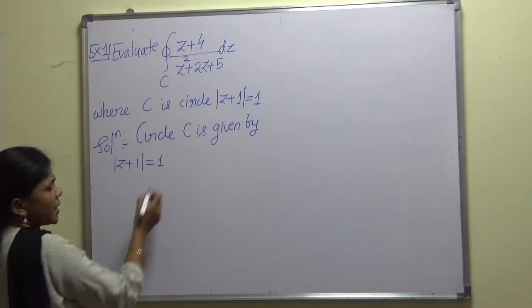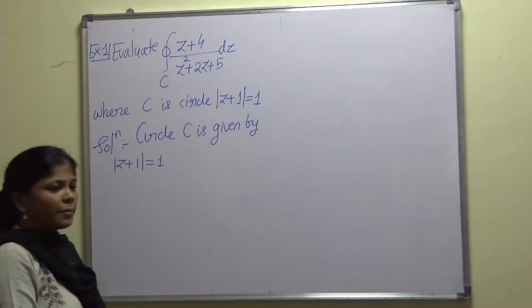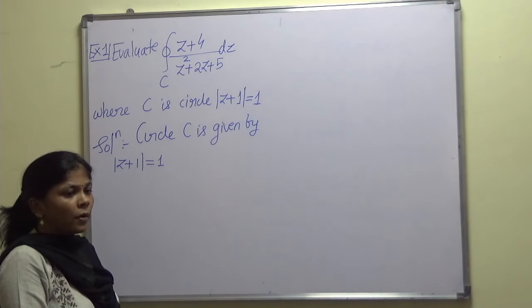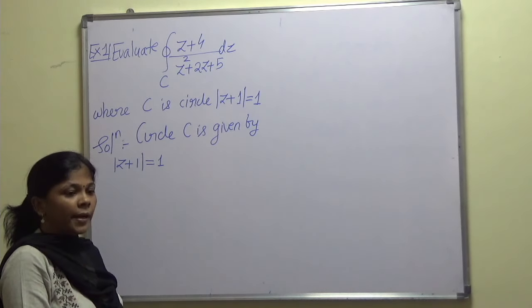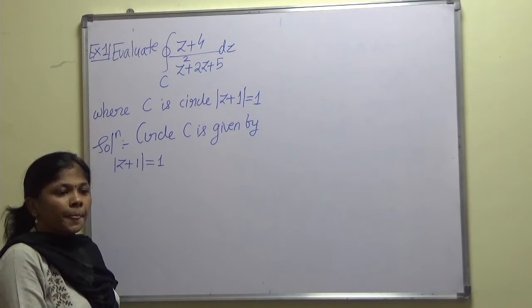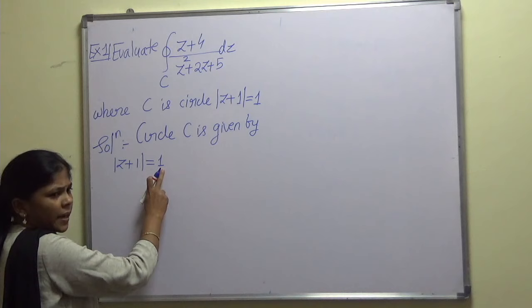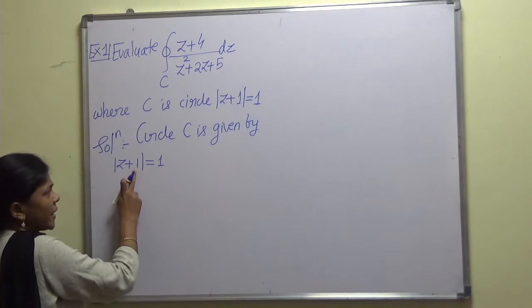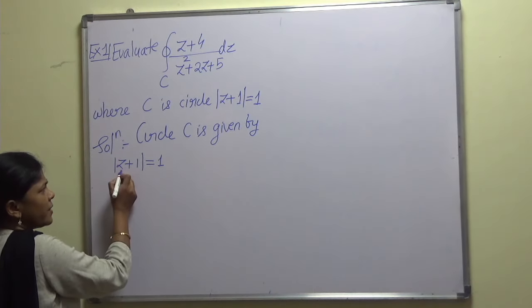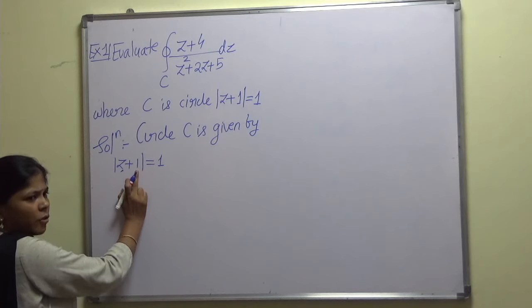As I told you in my previous video lecture, we can write the center and radius directly by looking at the given equation. Radius is nothing but this right hand side. And what is the center? Leave this z, whatever term is left. What is left here? 1, and that is the real part.